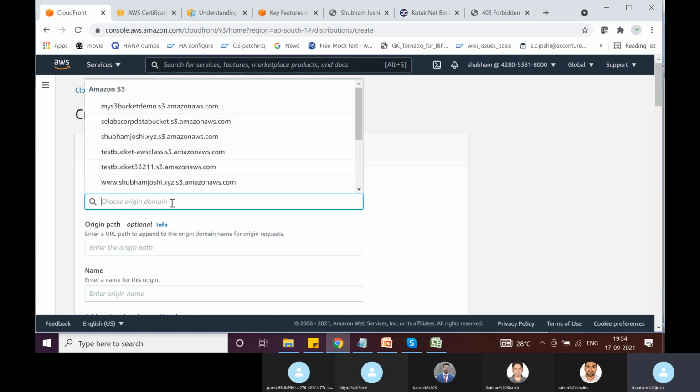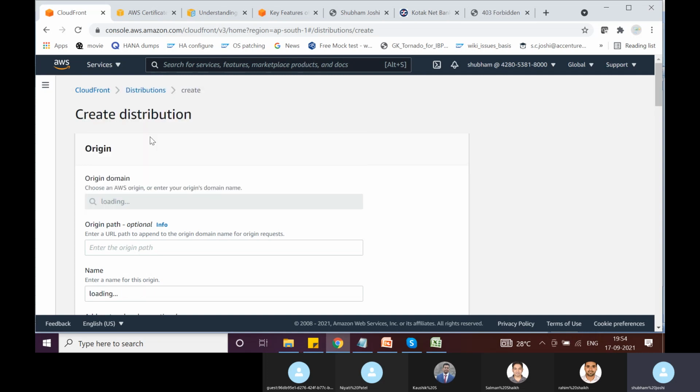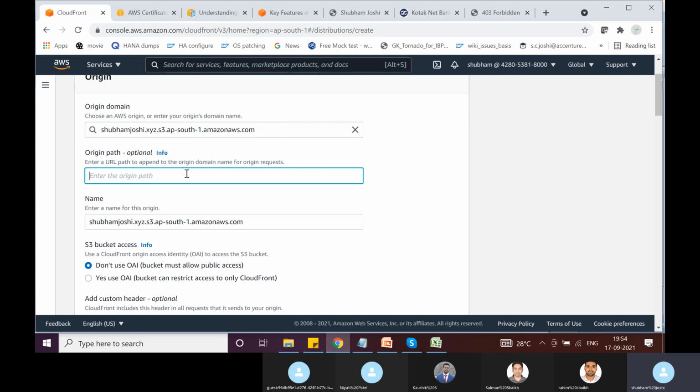So choose origin domain. I can select Amazon S3, which is the S3 bucket. In our case, this is the right S3 bucket, so I have selected this. This is the origin for my CloudFront distribution. Origin path is optional. If in this bucket there is a folder, and inside that folder you have the content that you want to serve via CloudFront, then you have to specify the path here.